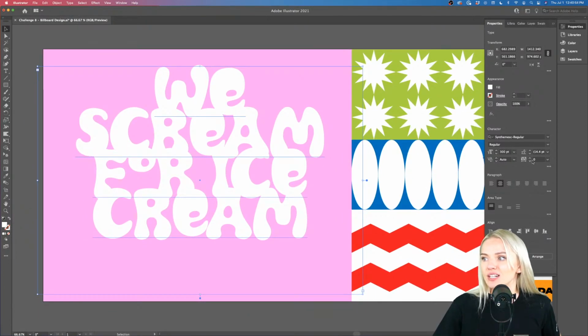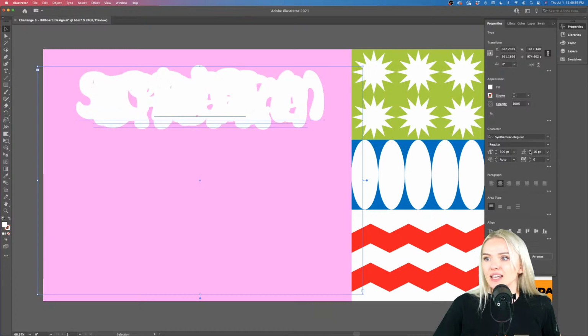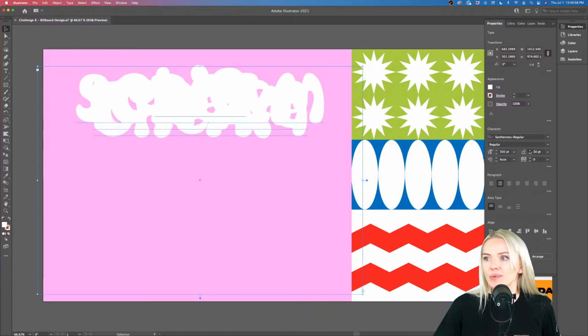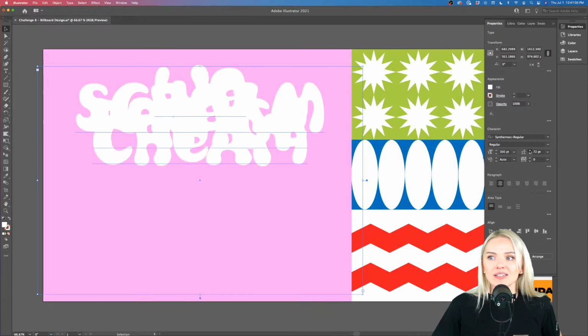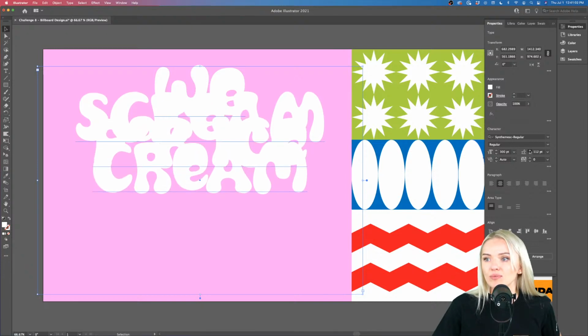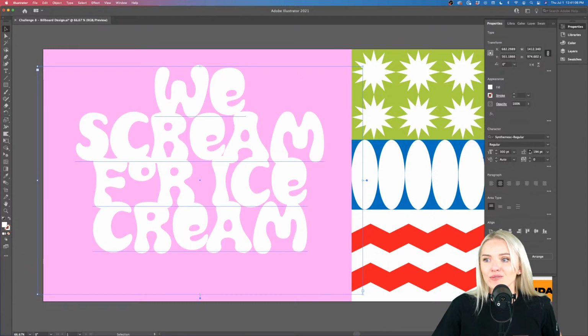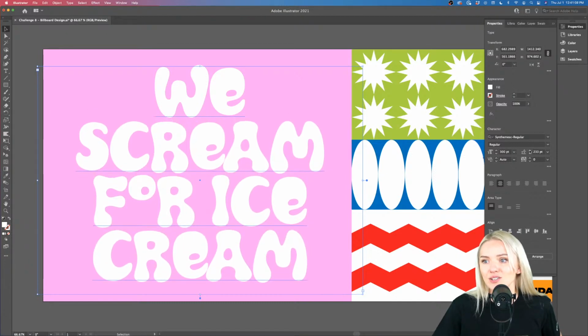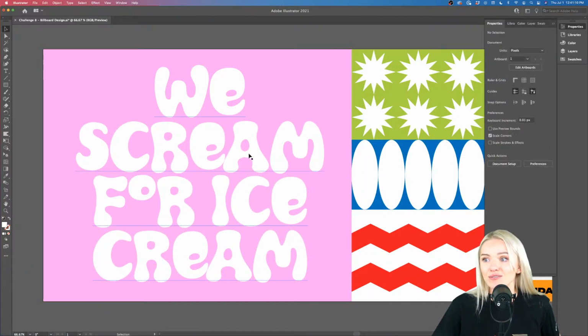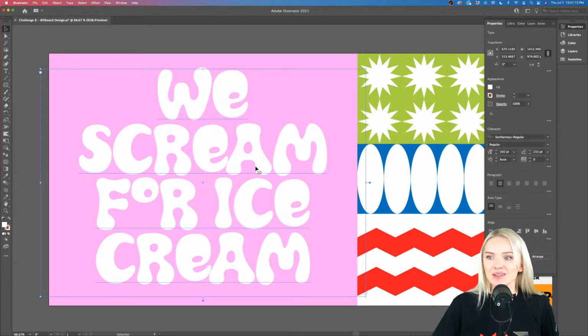Now let's increase the distance between the lines just a little bit. So I'm going here into my line height, and I'm going to go up until it makes it legible, and you know, it should be legible from afar. So this is our main goal for our billboard, that something is legible, that somebody can catch the information. We scream for ice cream, yay!